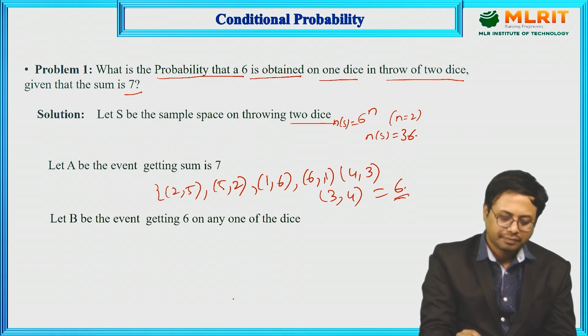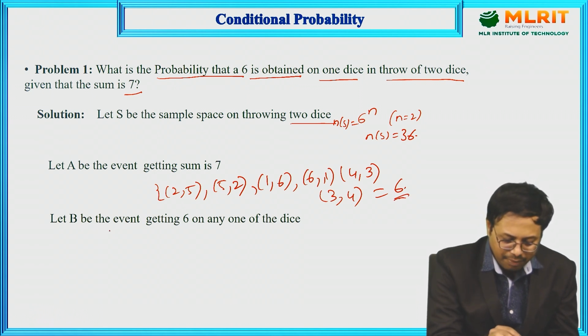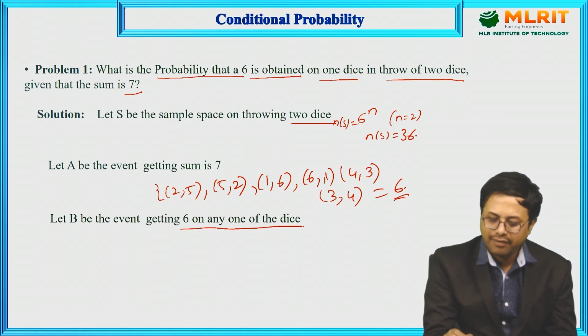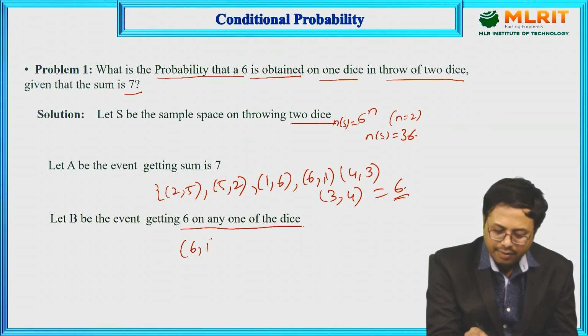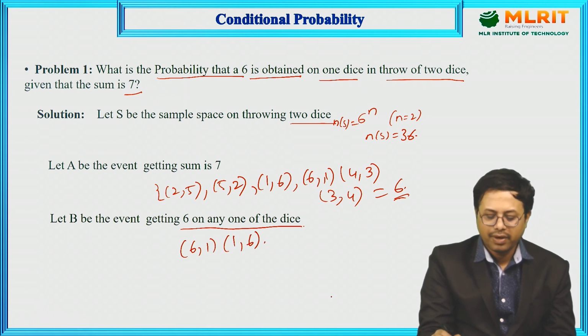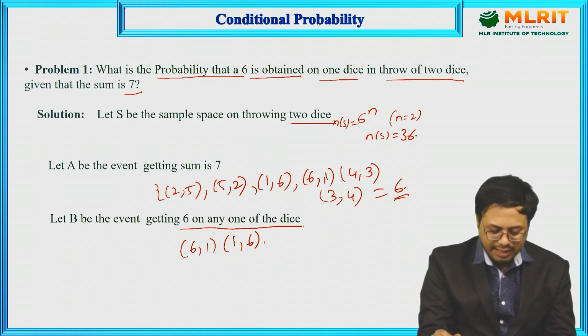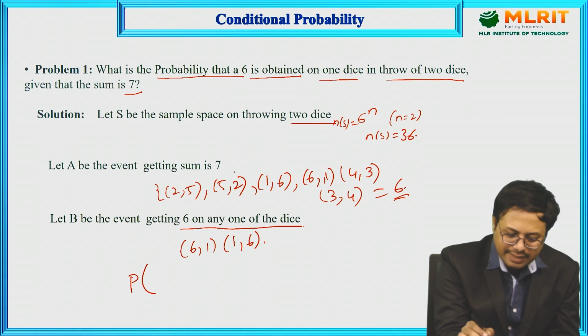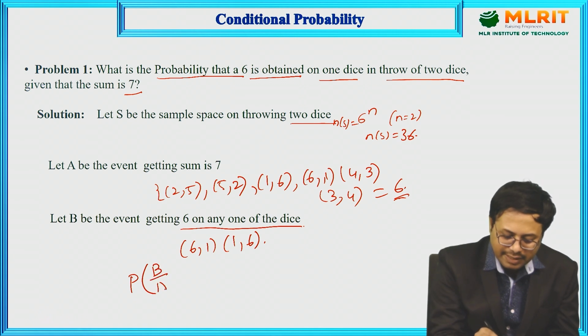Next, B is the event of getting 6 on any one side of the dice. You have only 2 possibilities: 6, 1 and 1, 6. Here you have to identify which is the known event and which is unknown. A is the known event.